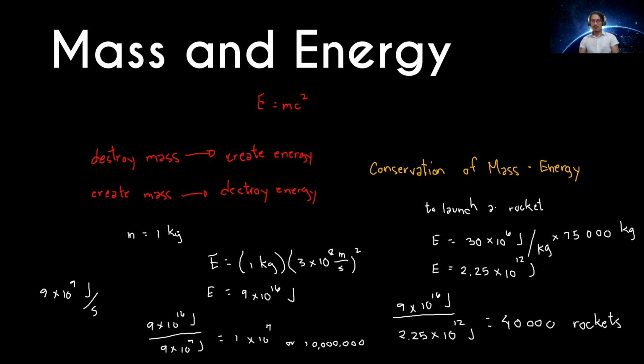So usually in nuclear physics, which we will be discussing in the finals, the mass defect is very small. Mass defect is the term for it. So later in nuclear physics, it is not the whole 1 kilogram that is converted into energy. Only a fraction. So in nuclear physics, not everything is converted into energy, only a fraction of that energy. Still, it is an enormous amount of energy.